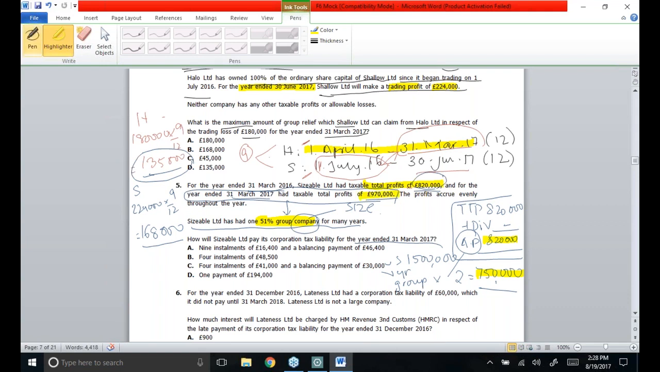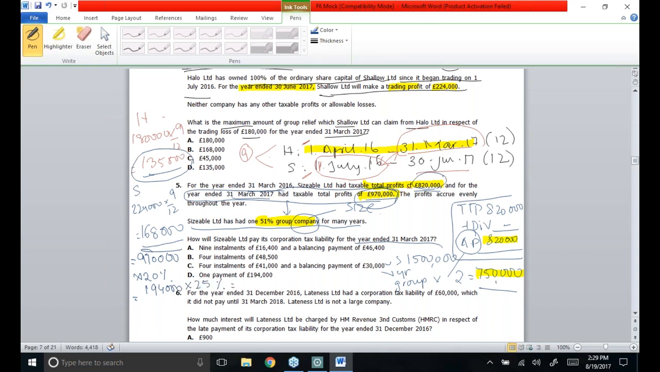How the tax liability has to be paid for large size companies: tax has to be paid in 4 quarterly installments, and it is based on the current period's corporation tax liability. So £970,000 is the current period taxable total profits. Corporation tax rate is 20%. So corporation tax altogether for the year is £194,000. This is the corporation tax for which 4 installments are to be made.